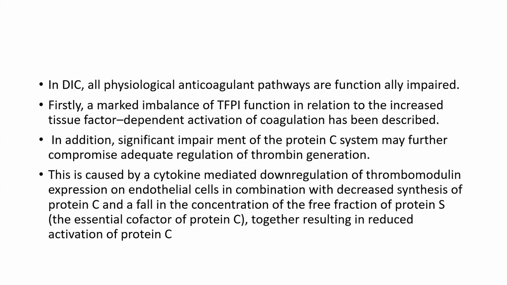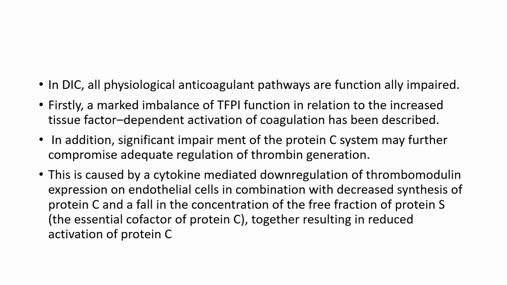In DIC, all physiological anticoagulation pathways are functionally impaired. Firstly, a marked imbalance of tissue factor pathway inhibitor function in relation to increased tissue factor-dependent activation of coagulation has been described.